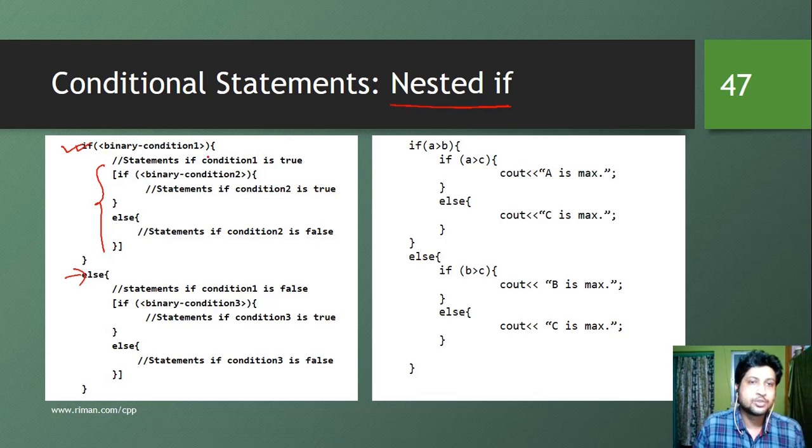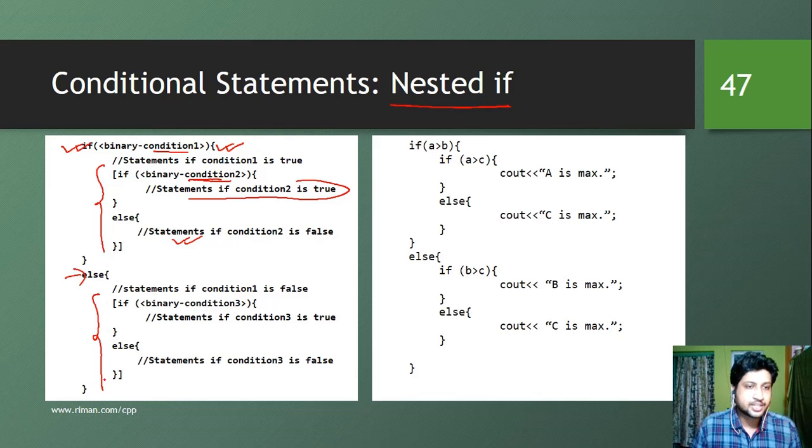So let's look at this syntax. If binary condition 1 is true, we are going to execute the statements here. Then we check binary condition 2. If this condition is true, this particular statement is going to be executed. If this condition is false, this particular statement is going to execute. If binary condition 1 is false, then we move into this section. So this is for true and this is for false.